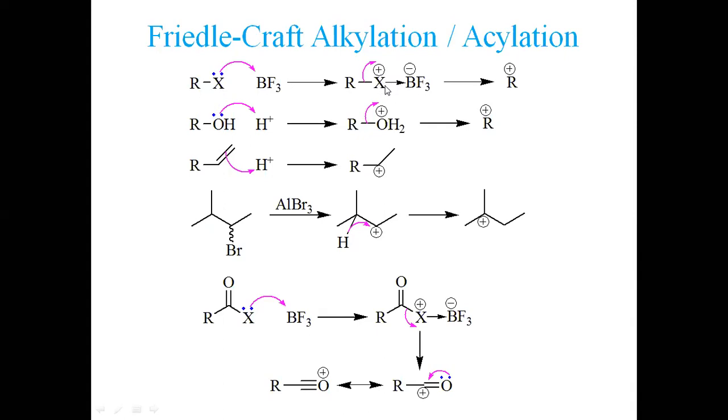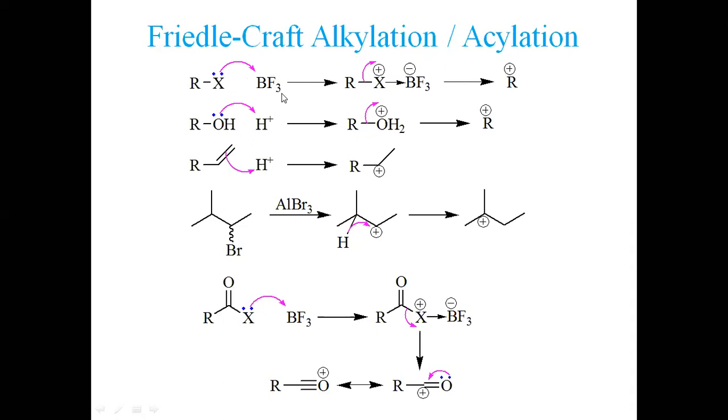X in the alkyl halide may be chlorine, bromine, or iodine. It has lost this electron pair to this boron. Boron shall be very happy to have an electron pair and shall be negatively charged. No, it has 8 electrons in the valence shell. So this positive charge on halogen is not tolerable. As a result, it takes this electron pair off and we get BF3X with negative charge, and this alkyl group shall become positively charged. This is one way of making it, starting from alkyl halide.